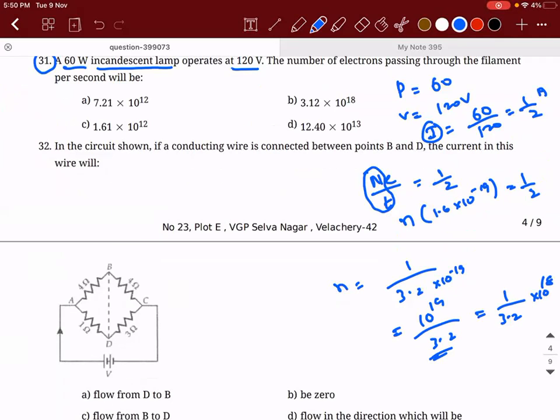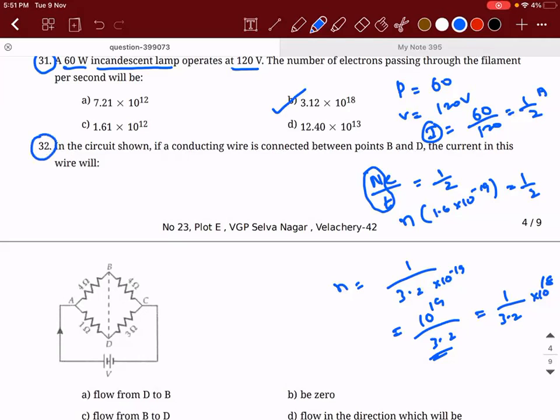So what will be the answer? So that should give you an answer of 3.1. B, sir. That's right.